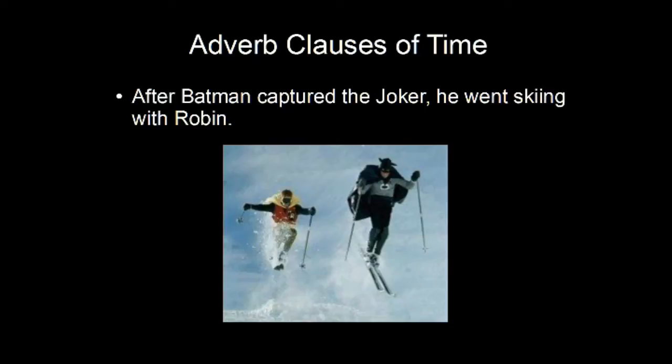Of course, some subordinating conjunctions have separate meanings. Sometimes they get used as other parts of speech and aren't conjunctions at all. In this case, after Batman captured the Joker forms the adverb clause. It tells us when this action happens. It happens after Batman captured the Joker. So first, Batman captures the Joker, and then he goes skiing with Robin.